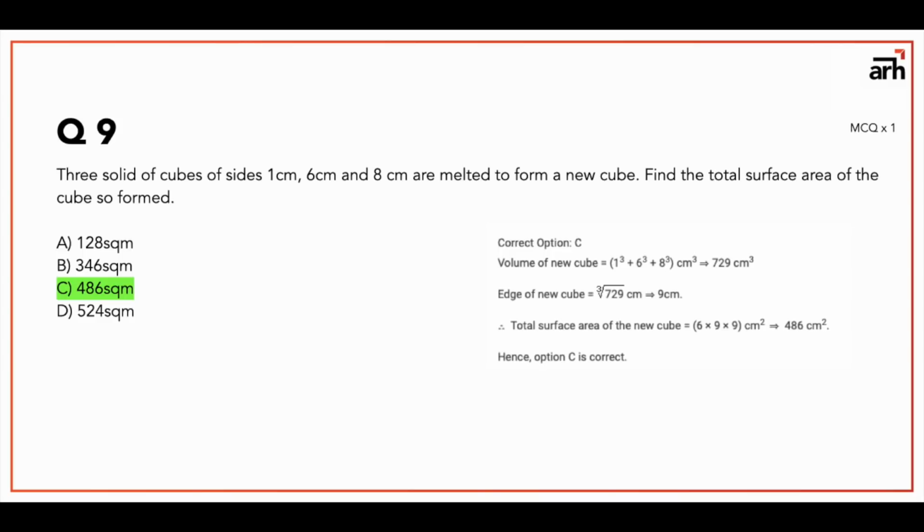Now to find the edge of the new bigger cube, we need to find the cube root of 729, that is 9 centimeters. Now the edge of the newer cube is 9 centimeters, so the total surface area is 6 into side square, that is 6 into 9 into 9, so that is 486 centimeter square. Hence option C is correct.